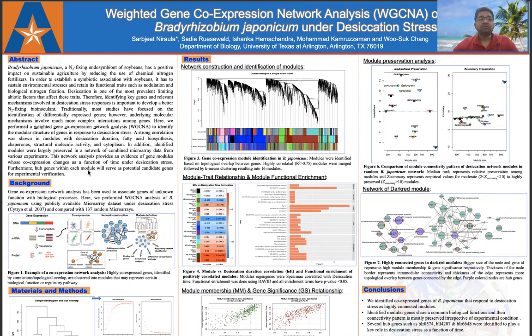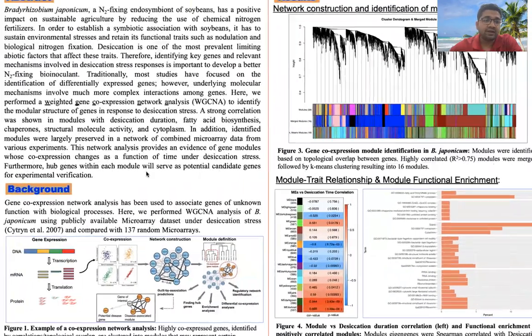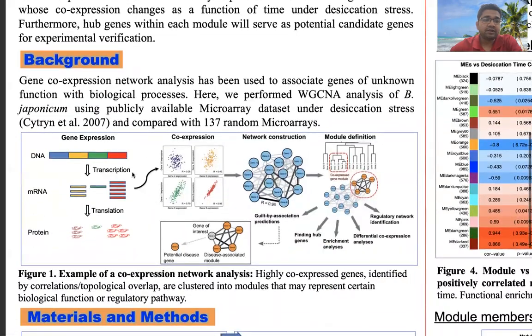So the goal of this study is to construct and analyze the gene co-expression network to identify novel genes or pathways that are activated under desiccation stress. The basic idea behind this study is that there are some genes that are transcribed in large numbers, or in other words, highly expressed in certain conditions, whereas some genes are less expressed. So we make use of these expression values to correlate many genes and form a network where the connections represent the strength of the correlation.